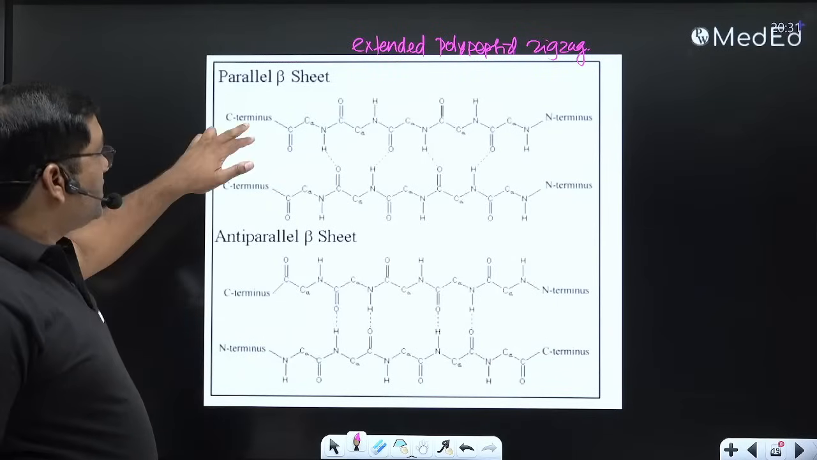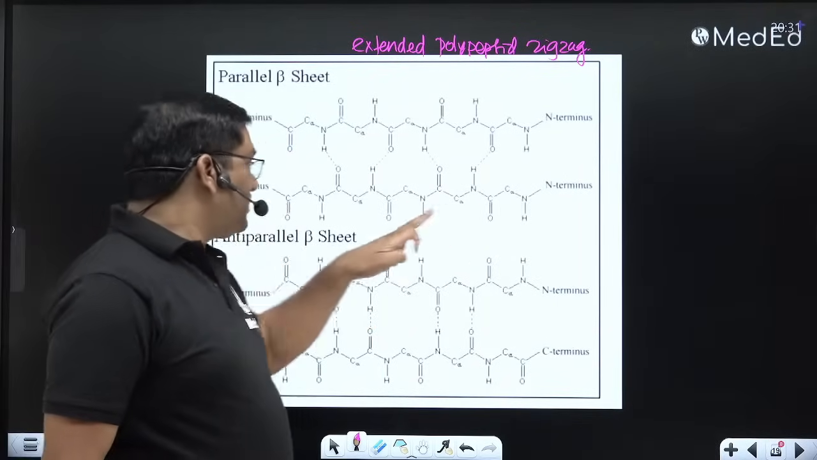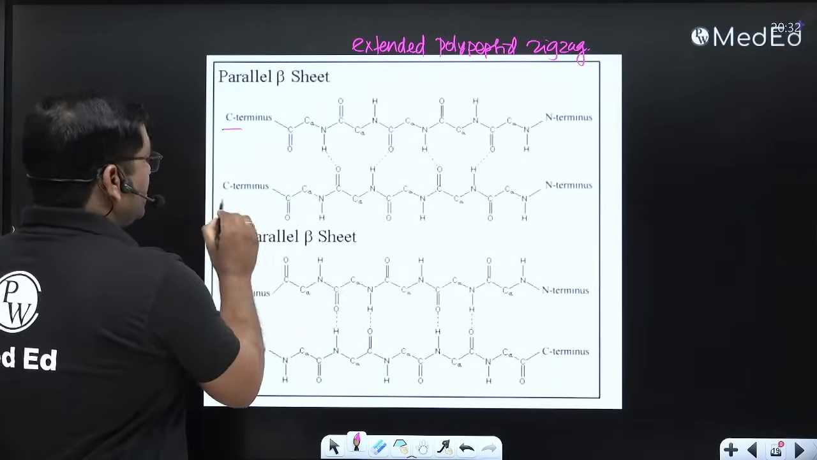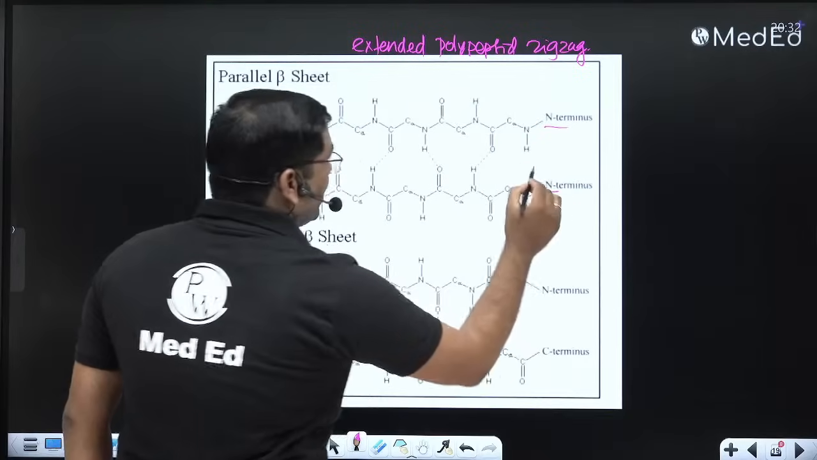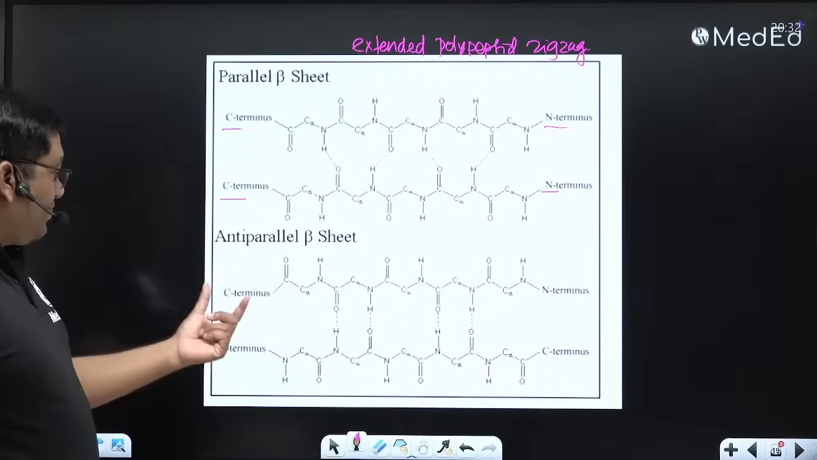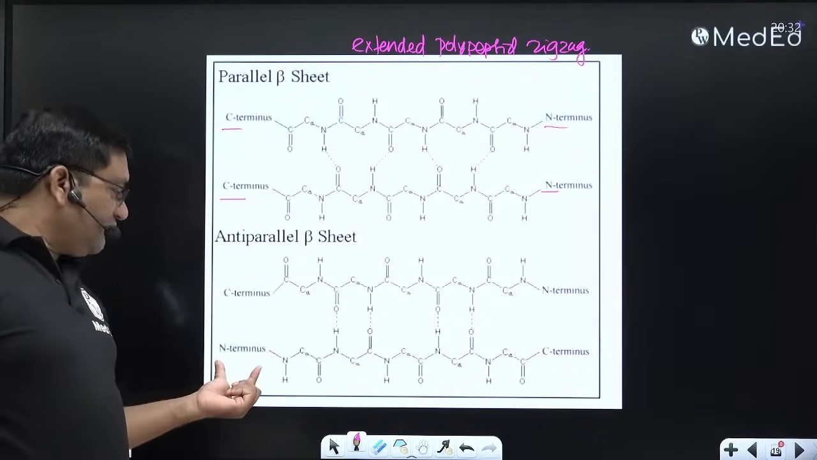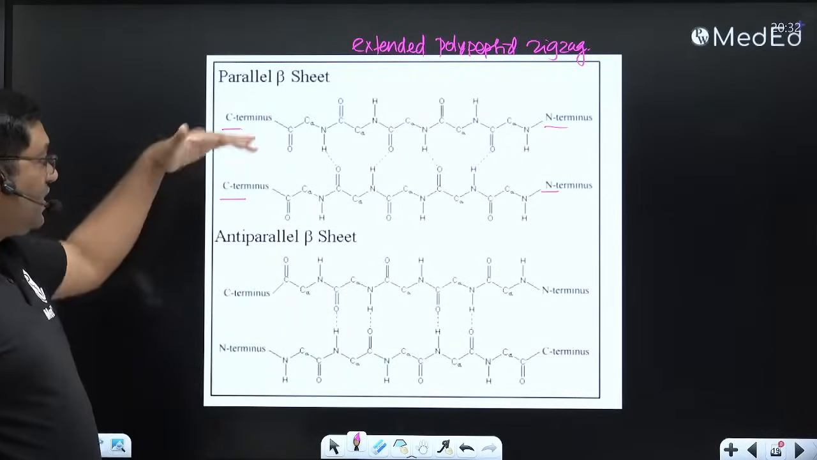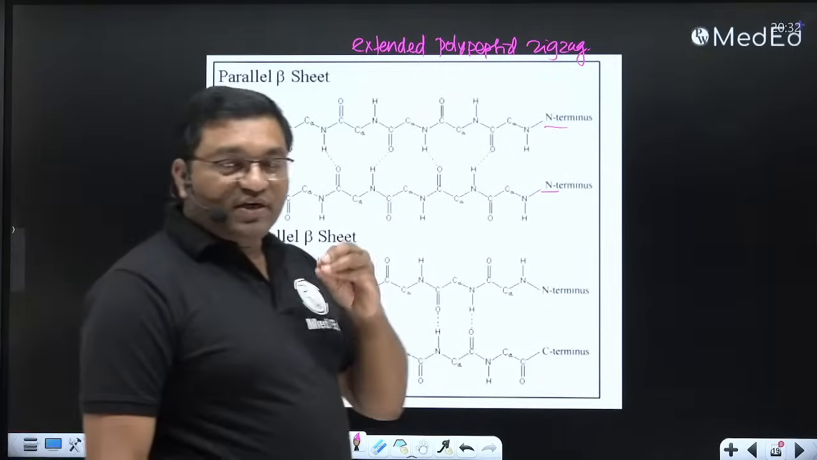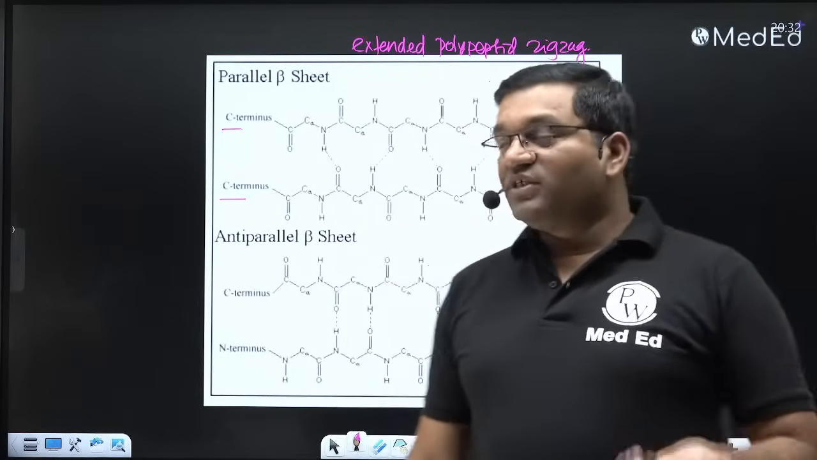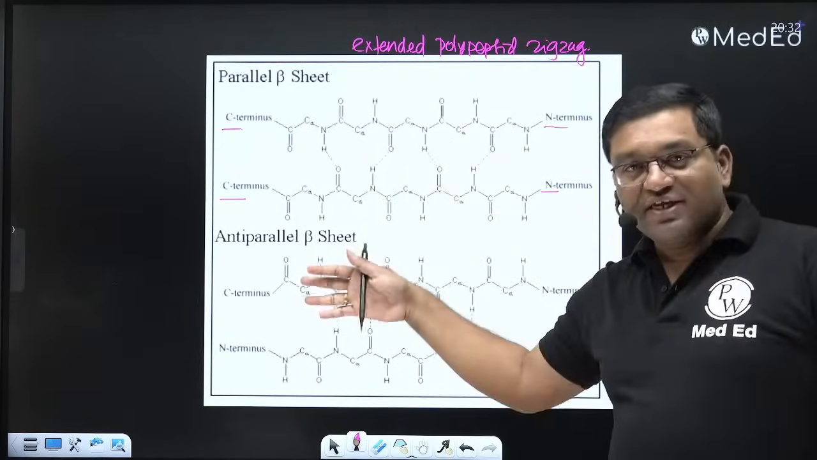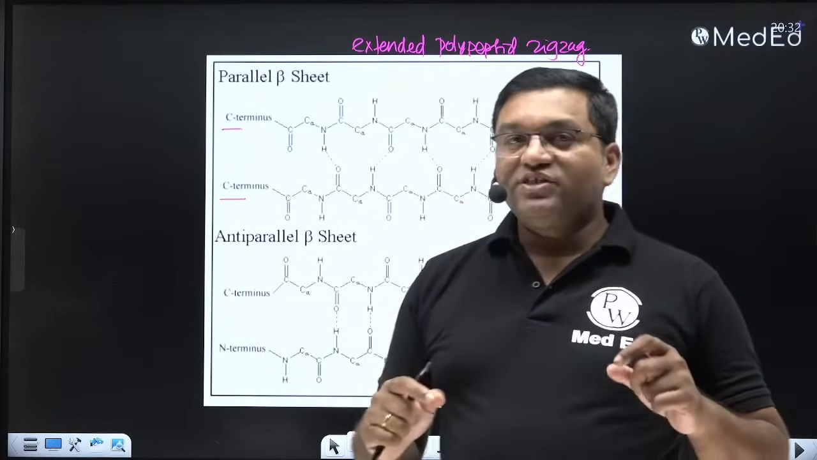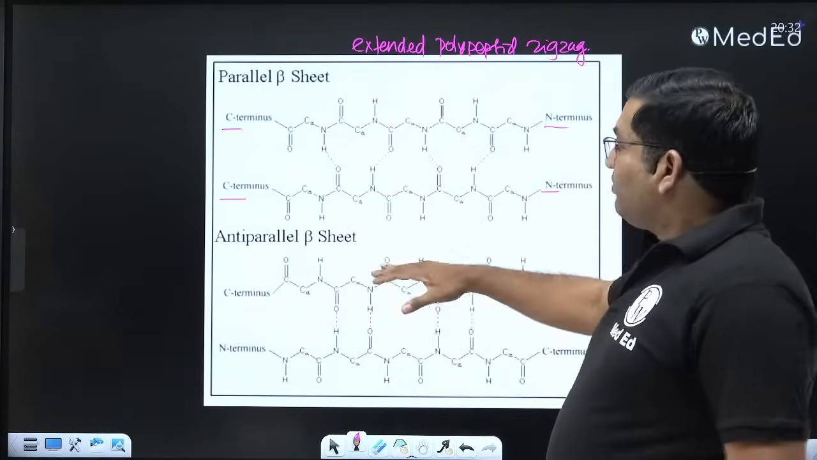Now see, this is C terminus, this is N terminus, this is N terminus, this is C terminus. So it is C, C, N, N: parallel beta pleated sheet. And if it is C terminal here and N terminal below this, it is the anti-parallel beta pleated sheet. When Pauling and Corey discussed it, this was second in the discovery, that's why the name beta pleated sheet was given.